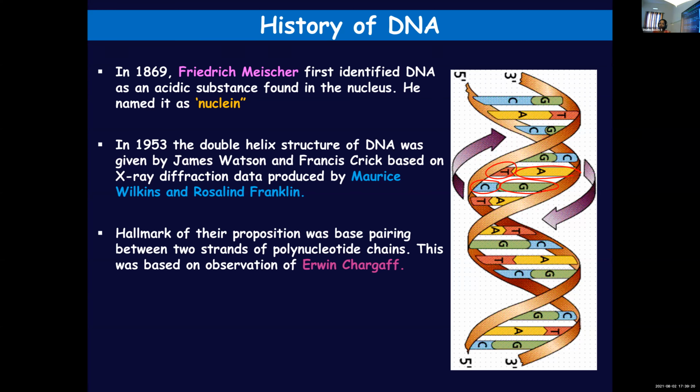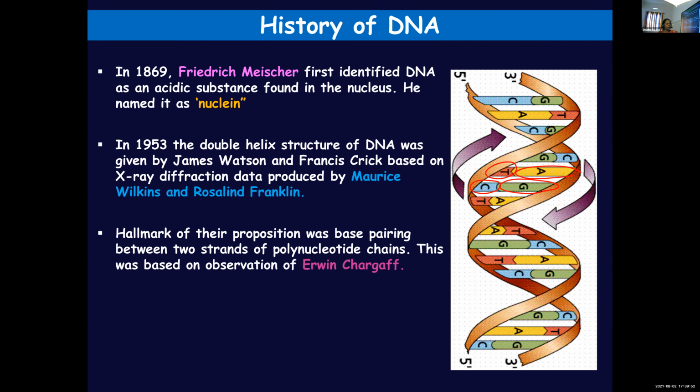One of the important propositions which they made was base pairing existing between the two strands of the polynucleotide chains. You already learned that it consists of two polynucleotide chains, and if these two chains have to be held together, there should be some base pairing. The nitrogen base of one strand pairs with the nitrogen base of the other strand, and there is a hydrogen bond between these bases. Adenine can pair only with thymine, and cytosine can pair only with guanine.